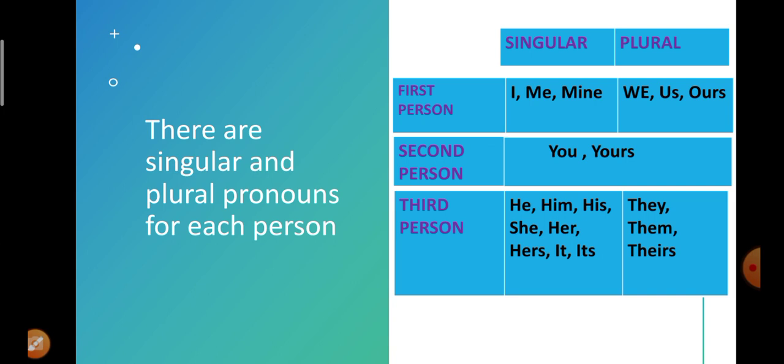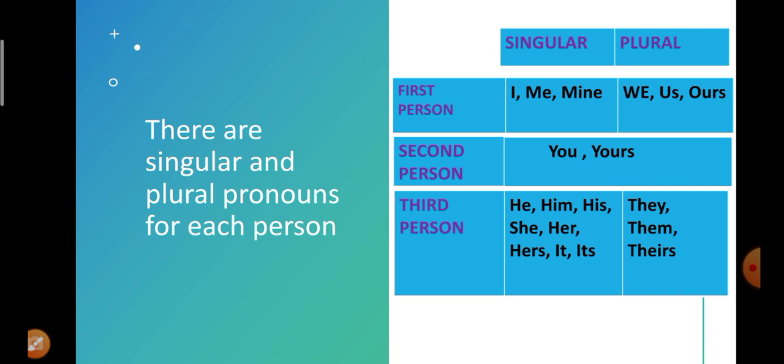Or you can say I is talking to you and we both are talking about him. So him is the third person, I is the first person, and since I is talking to you, you is the second person, whereas the third person is him, about whom we are talking. So this is how we differentiate between first person, second person and third person.